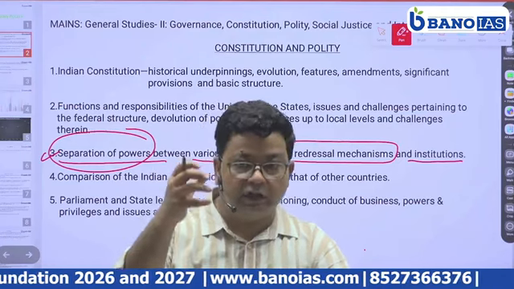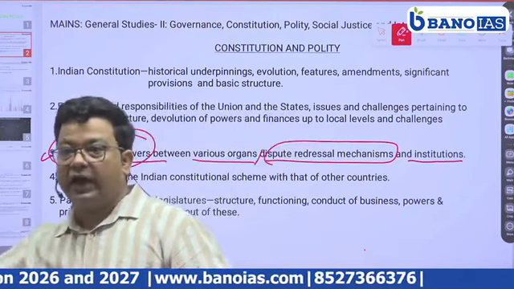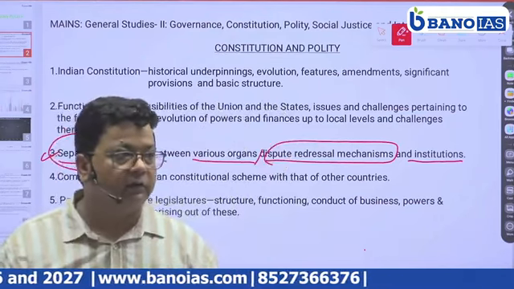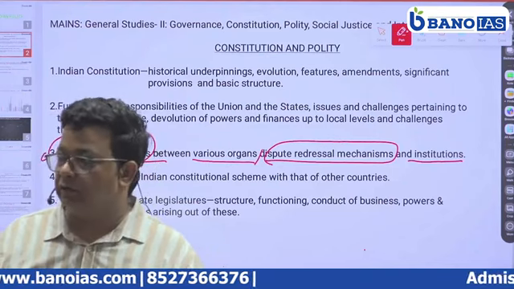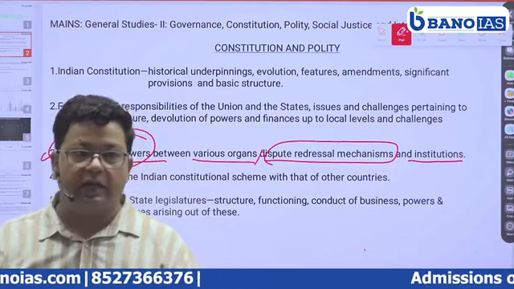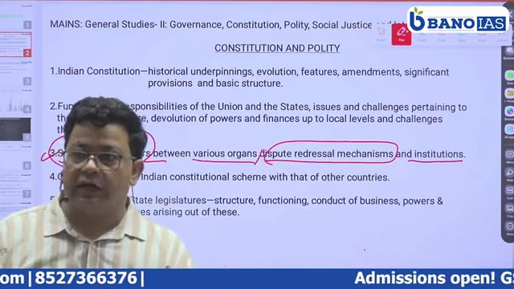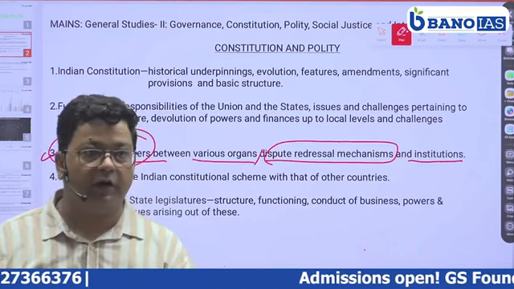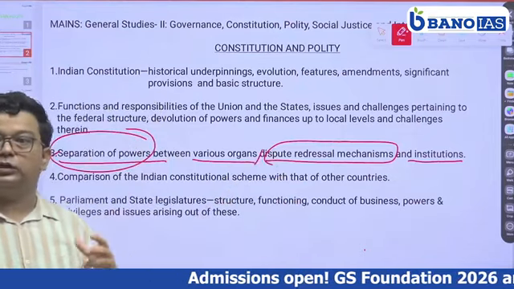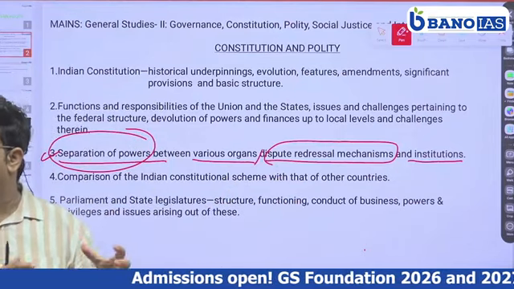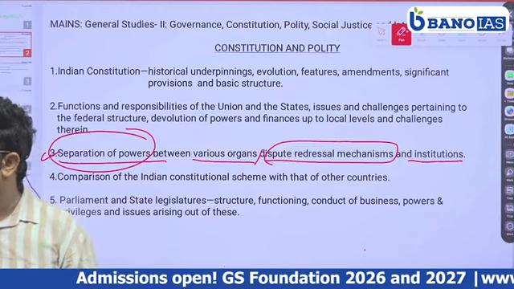How the dispute arose after that: Sajjan Singh case, then Golak Nath case, then Indira Gandhi versus Raj Narain, Kesavananda Bharati case, Waman Rao. All these disputes have to be studied under this, and how the dispute between the judiciary and legislature is continuing.